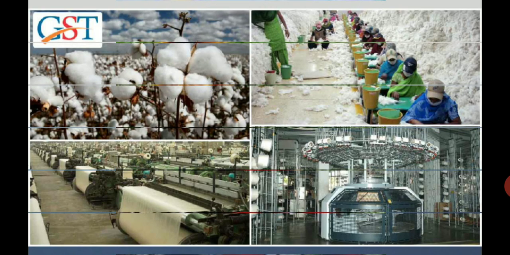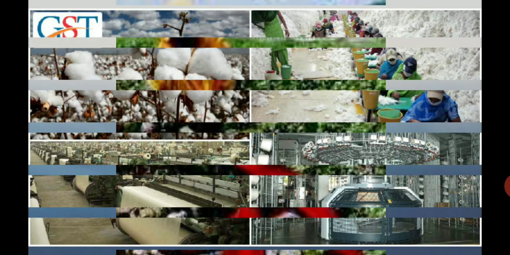In between the cotton, the seeds will be there, so we will segregate those seeds, and then we will change it into yarns. After that, we will give that yarn to the factory people, and the factory people will change it into cloth.